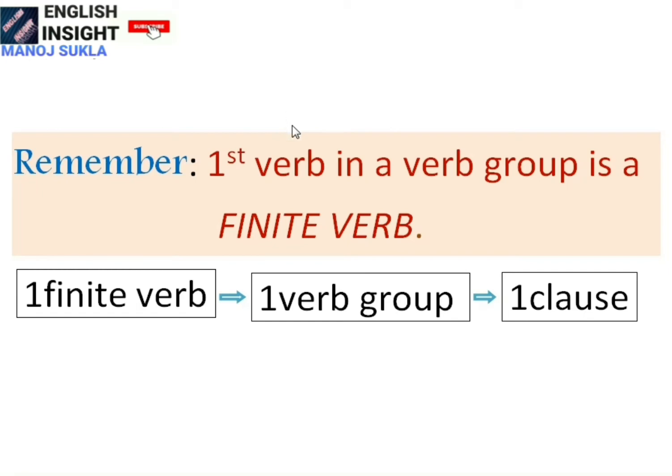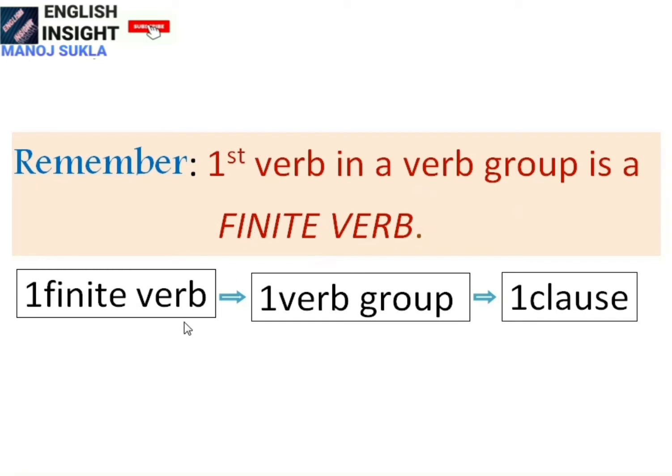Suppose, take for example, I shall have been going. Shall have been going, 4 verbs are there. It's a single verb group. But shall is the finite verb. Have been going are called the non-finite verbs. So we have to remember, the first verb in a verb group is a finite verb.